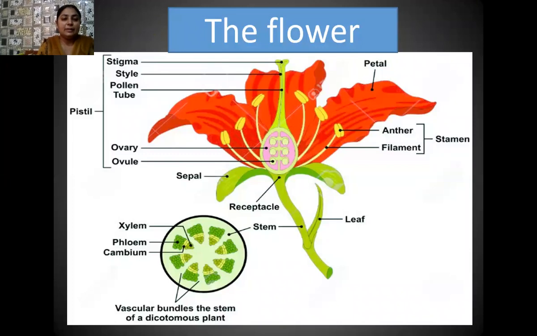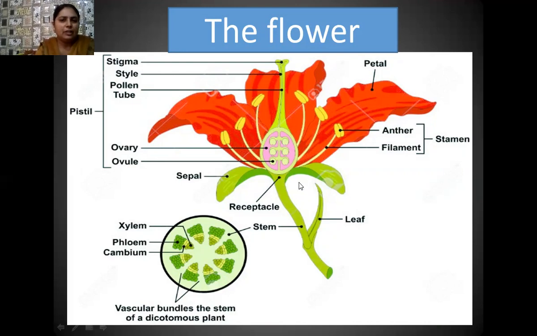Student, this diagram is very much familiar to you because you have learned it in your previous classes. It is the typical structure of a flower, which shows the different types of sex organs of the flower. The male sex organ here is known as a stamen, and it has 2 parts. The bilobed structure is known as anther, and the cylindrical stalk-like structure is known as filament.